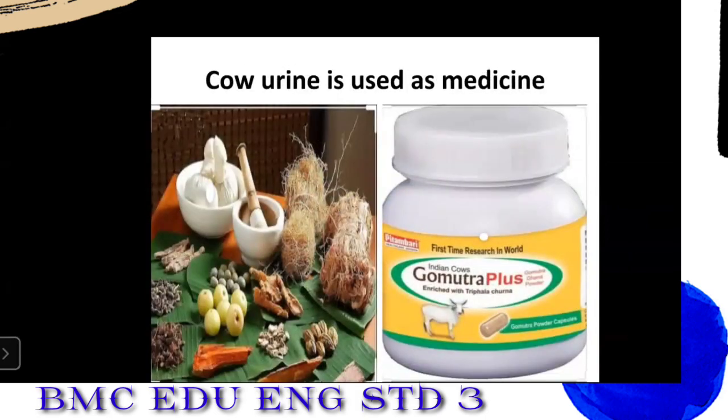Next, cow urine is used as medicine. Students, in Ayurveda, cow urine is used for making different types of medicine. It cures many diseases. Okay, so many people consume this cow urine. See the picture here. Many herbs and things are kept here, and this is a medicine which is made from the cow urine. Okay.